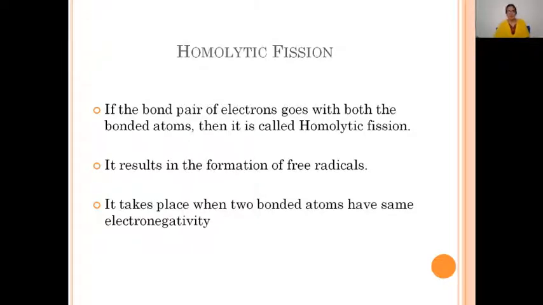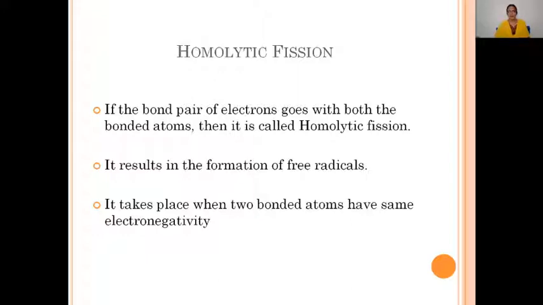Now, homolytic bond fission takes place when two bonded atoms have the same electronegativity. If the two atoms have the same electronegativity, then the bond fission taking place between the two atoms is homolytic bond fission.